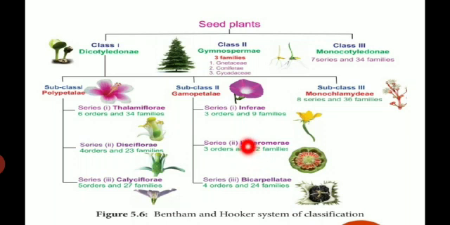Next one, the Monochlamydeae. Third subclass, Monochlamydeae. Mono means only one. The plants with incomplete flowers, either apetalous, meaning the petals are absent, with undifferentiated calyx and corolla, are placed under Monochlamydeae.